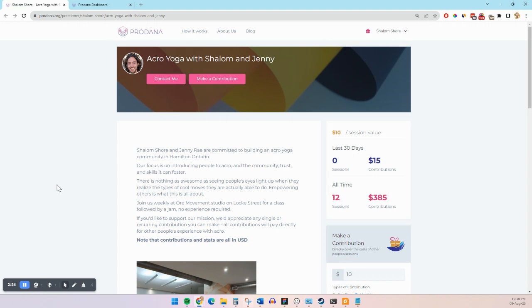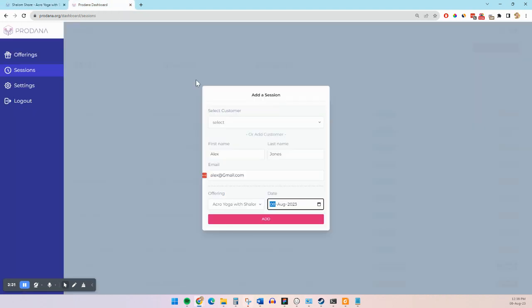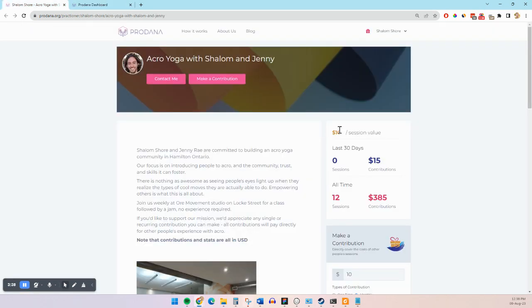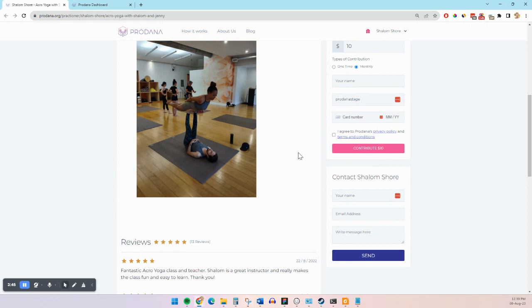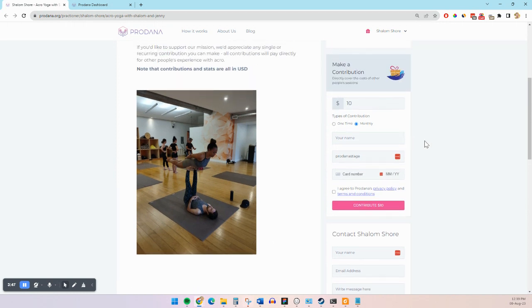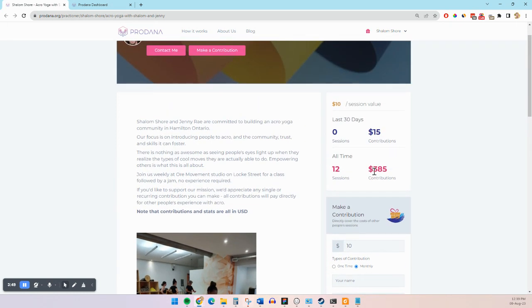So to summarize, the flow is money can flow into this page from multiple different places. Then to receive the money, I have to go in and log a specific session with a client. That client receives a confirmation link, and they confirm it. When they confirm that the session occurred, then we do the payout. The testimonial that we collect and the payment that we collect are both optional and get reported back to the people who've made these contributions, so they can feel part of it and can feel the impact of what they have pledged actually making a difference.